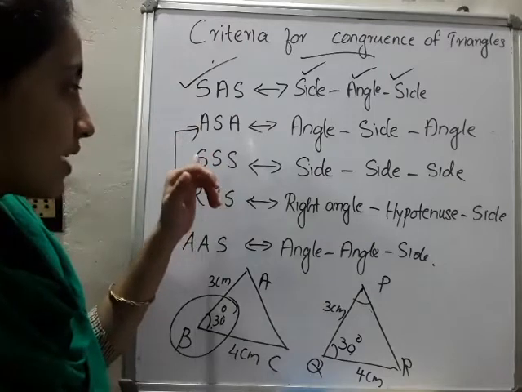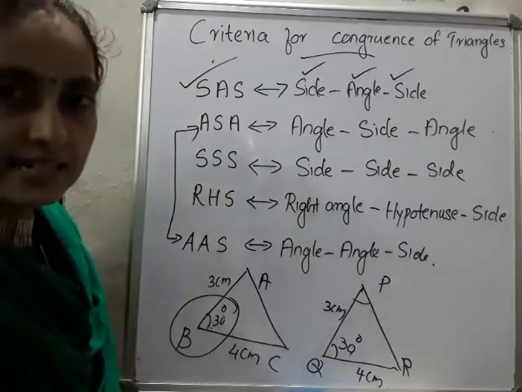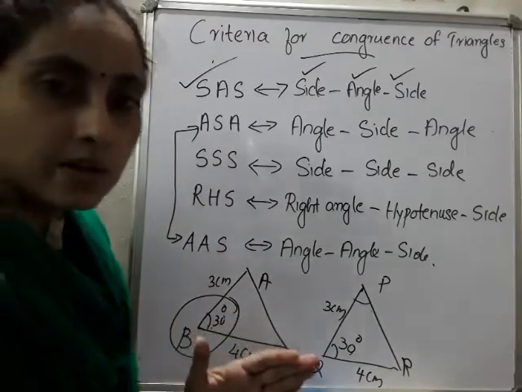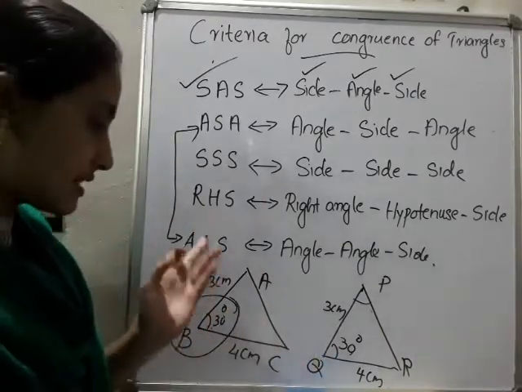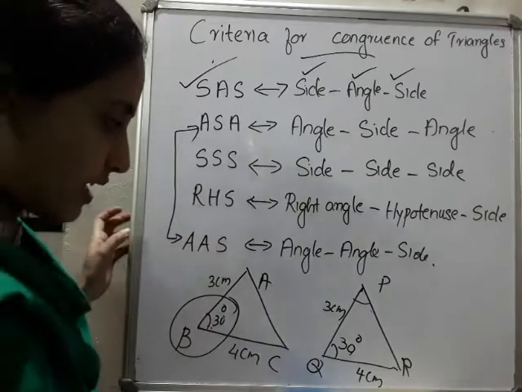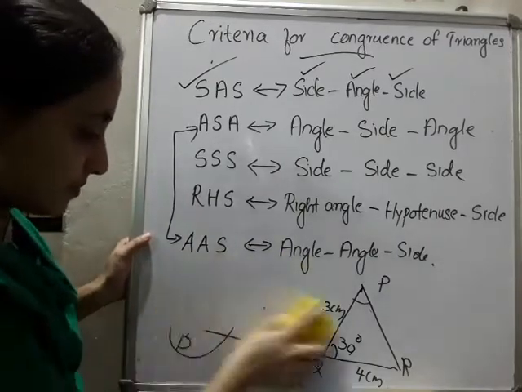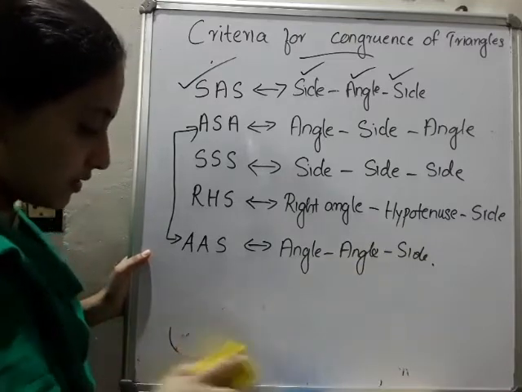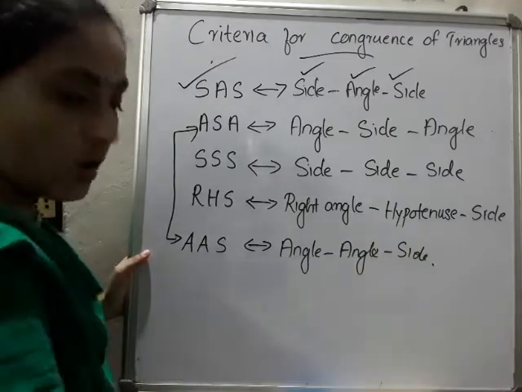Okay, third one means what? SSS. What is the speciality of SSS? Side. So what is the meaning of a side? Because if it is 3 centimeter, I will just draw the figure here. Please go through that. I will just draw two triangles, then you want to say whether the triangles are congruent or not.